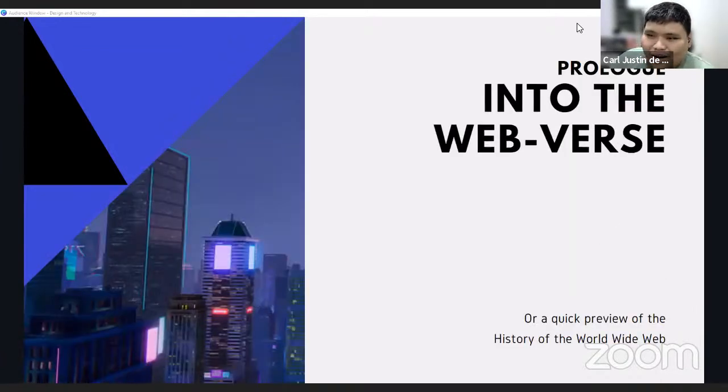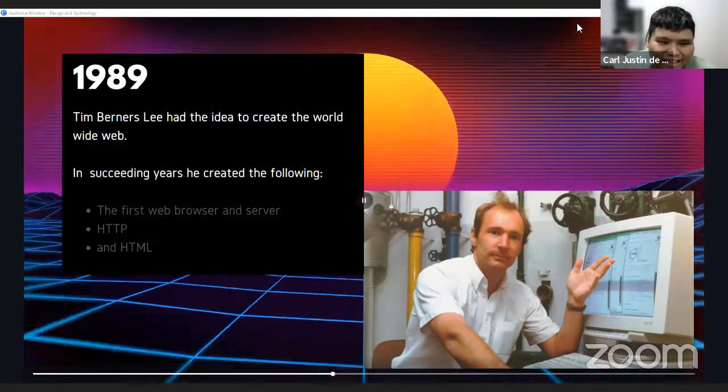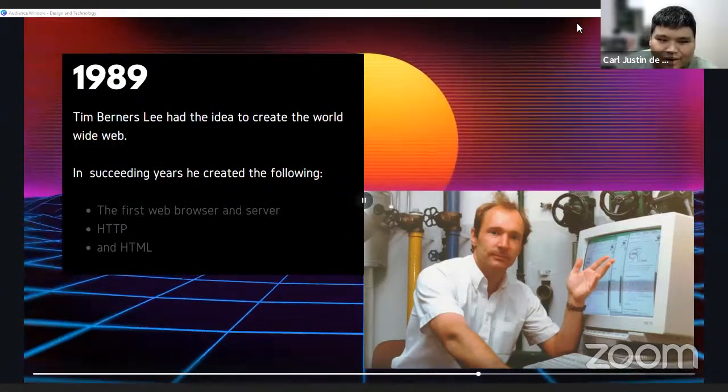Before we go there, let's take a step back and see how web development started and how we used to make websites. It all started in 1989 when Tim Berners-Lee had the idea to create the World Wide Web.